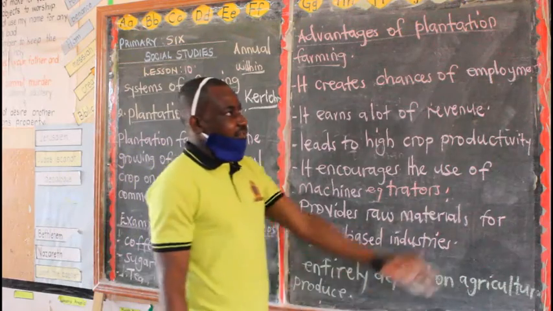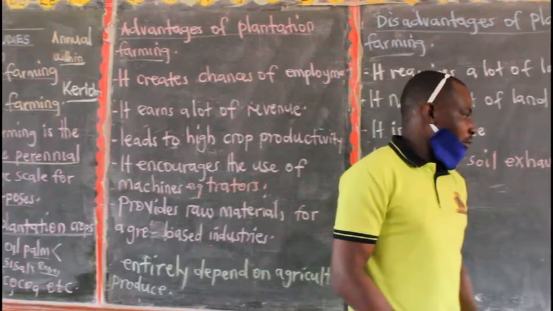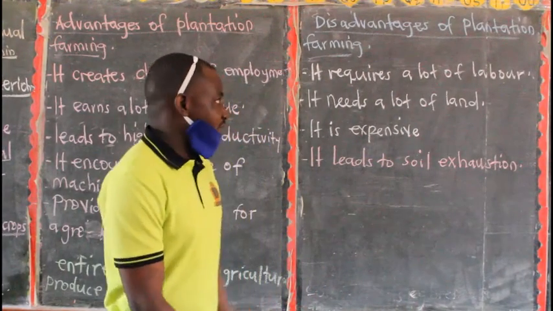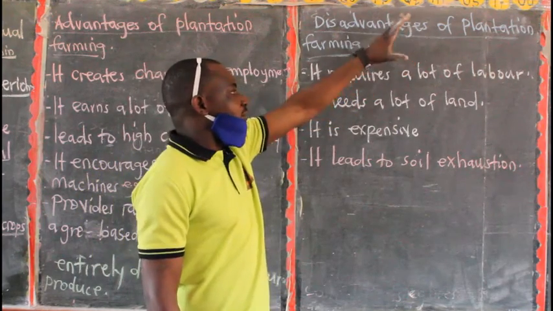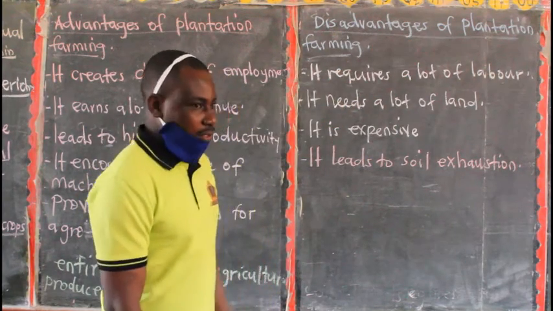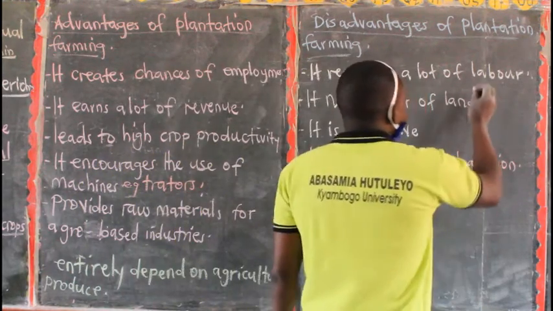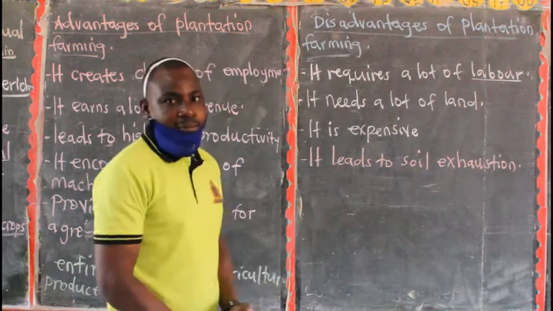Now you look at the disadvantages. What are the disadvantages of growing one perennial crop on a large scale for commercial purposes? One, when you are carrying out plantation farming, you have to be with enough labor. So we are emphasizing labor. Plantation farming requires enough labor.